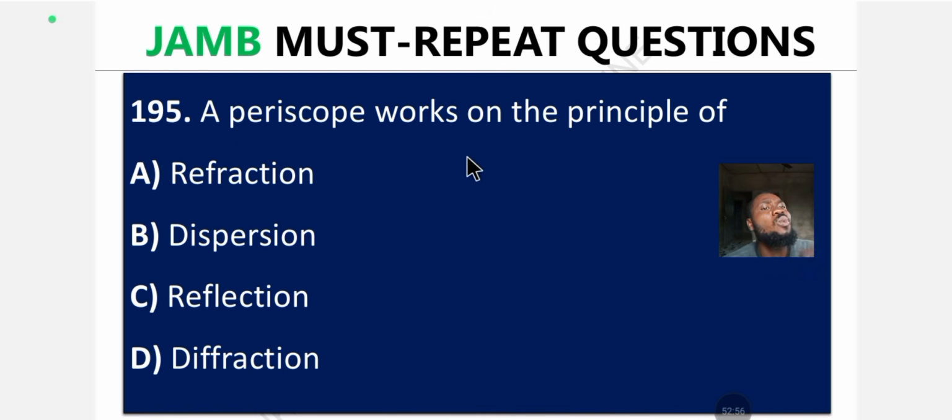Question 195. A periscope works on the principle of what? A. Refraction. B. Dispersion. C. Reflection. D. Diffraction. What's the answer? Drop the answer in the comment section.